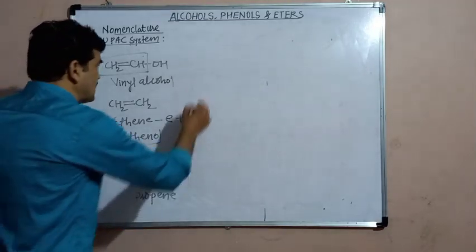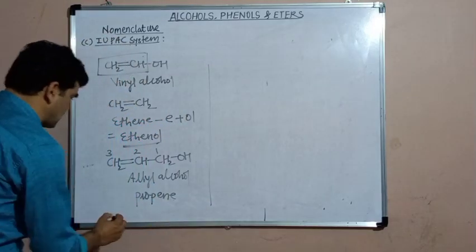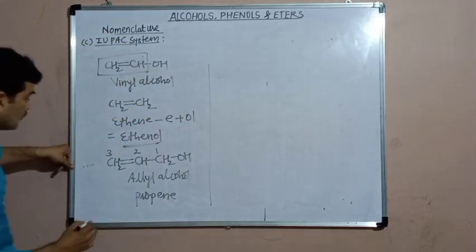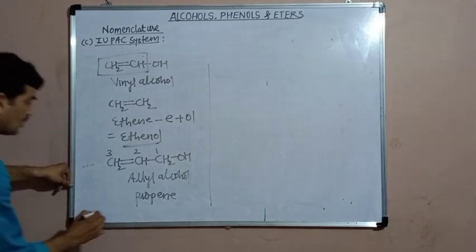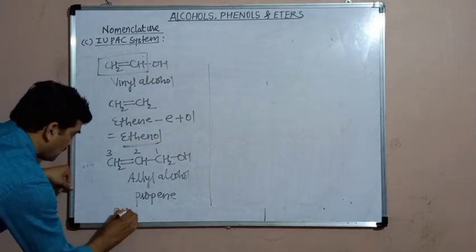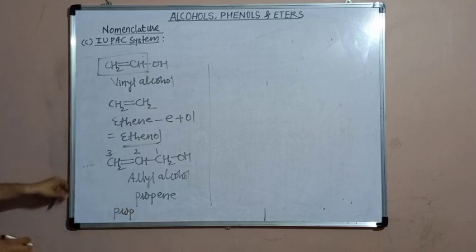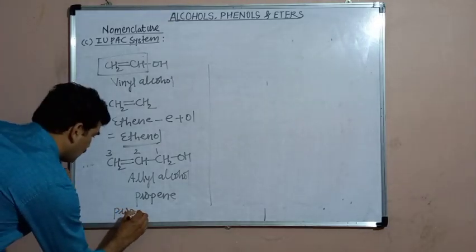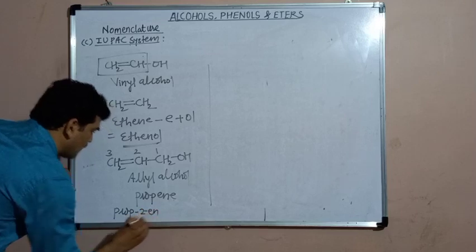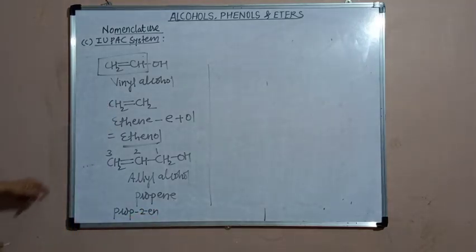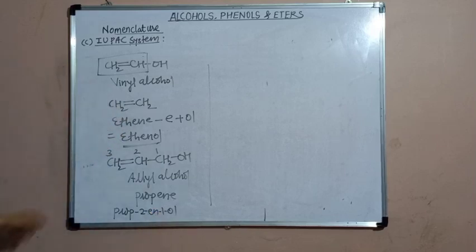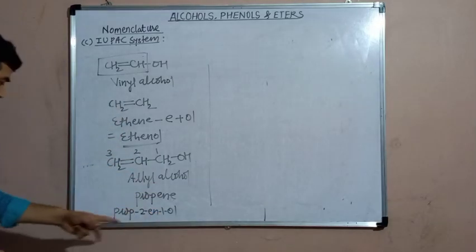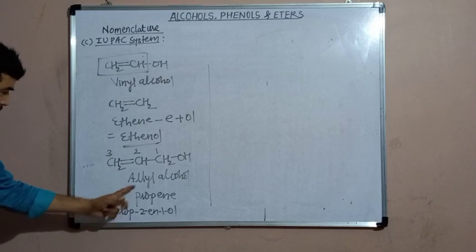Therefore, its IUPAC name will become prop-2-en-1-ol. The parent hydrocarbon is propene.